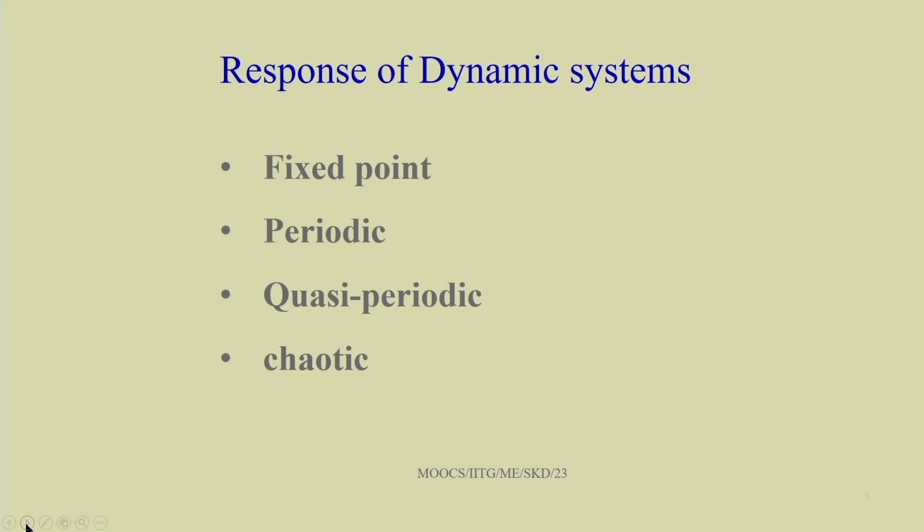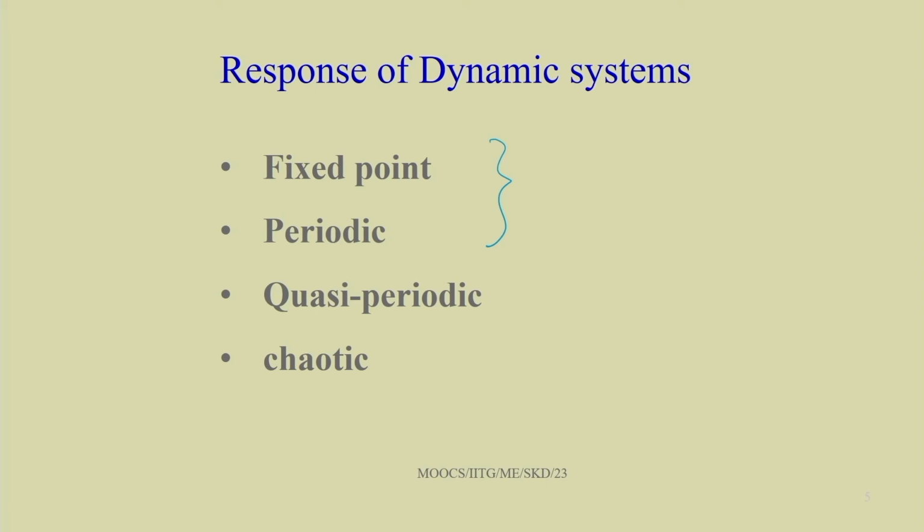Similarly, for quasi-periodic and chaotic responses, which we are going to study today, we will see how the behavior of the system is represented by them. These three types of responses, the fixed point and periodic response we have already seen, and today's class in particular will study the stability and bifurcation of periodic response.